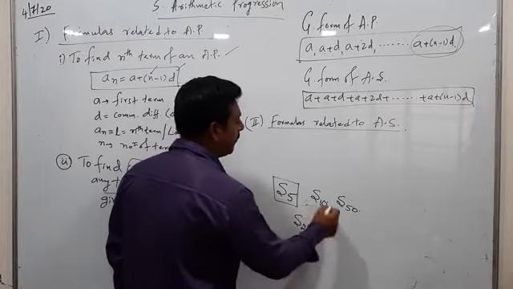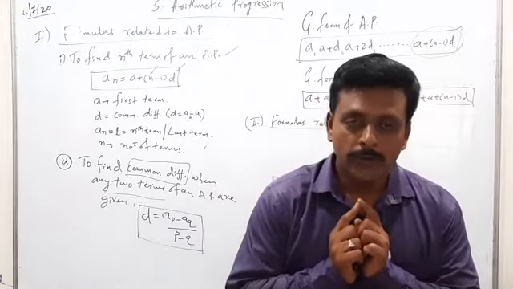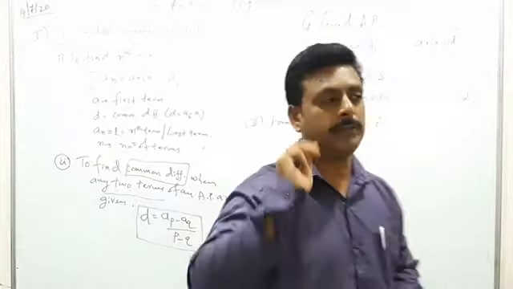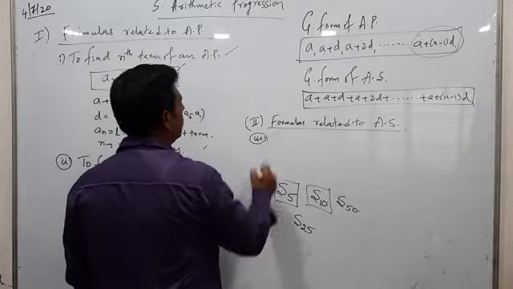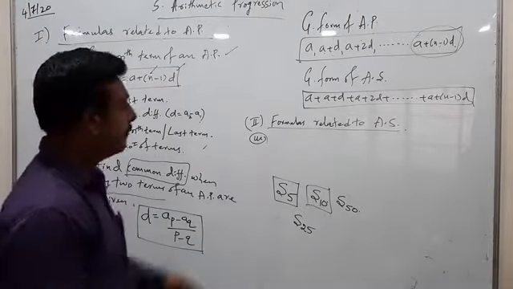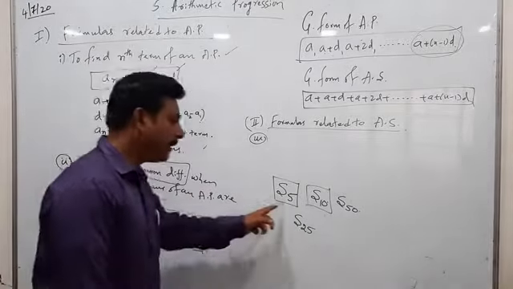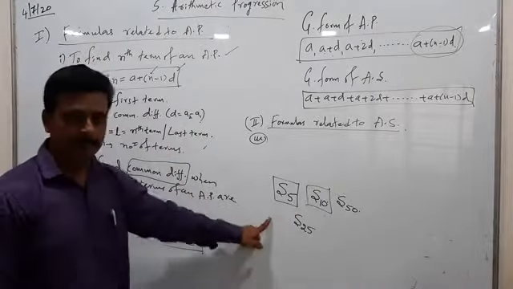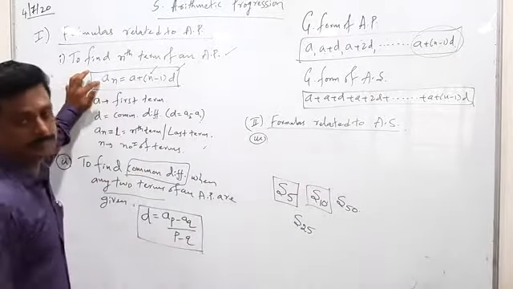So whenever you are finding the sum of terms, you have to remember formula number 3, which I am going to give you now. This I am taking as the third formula related to the progression chapter, but the first formula related to arithmetic series. What is the difference between this and this? This is the value of a particular term.